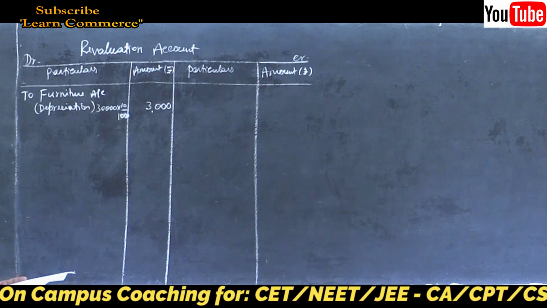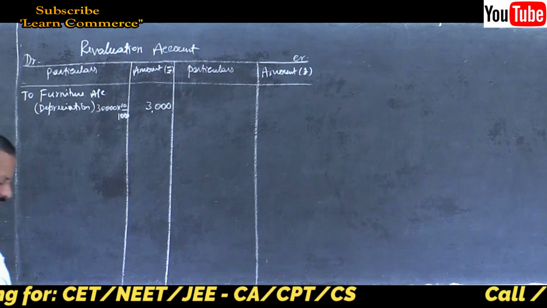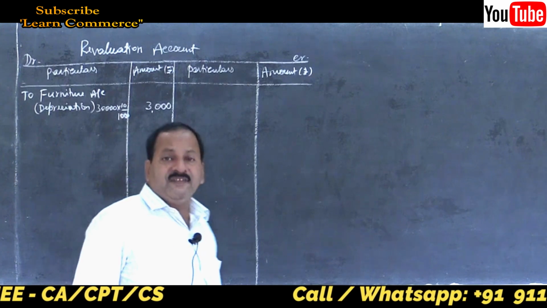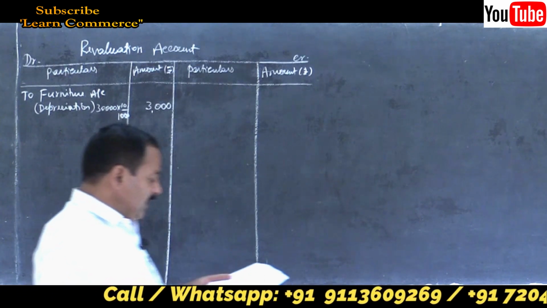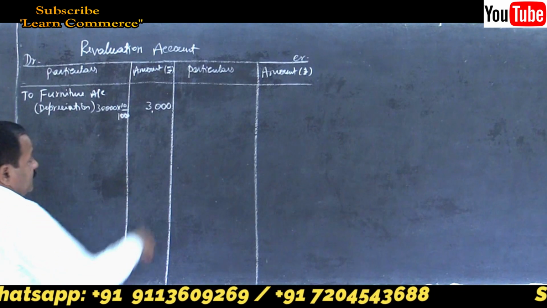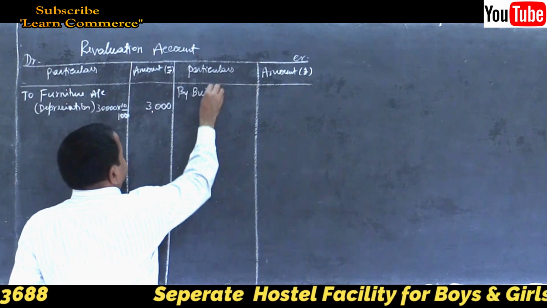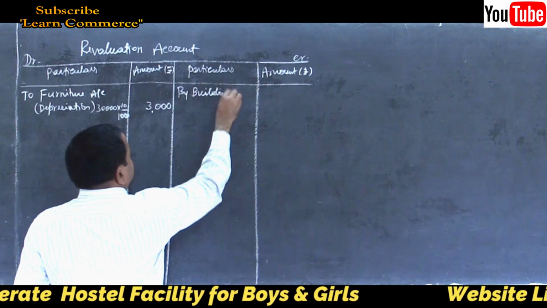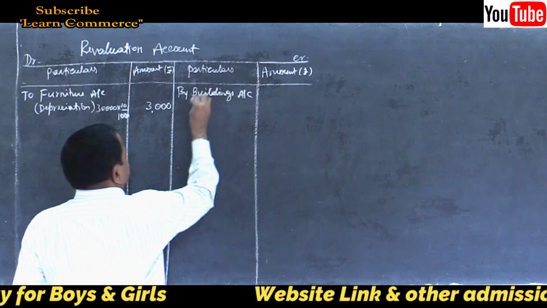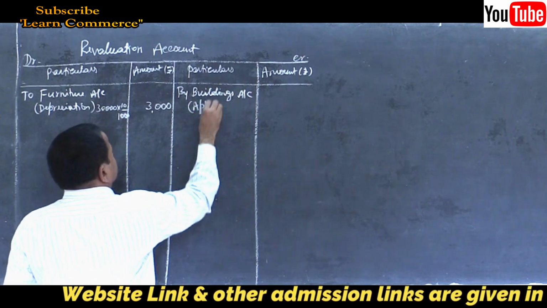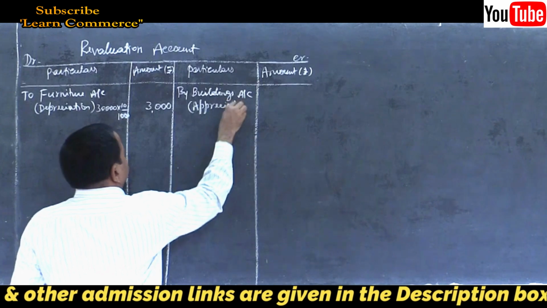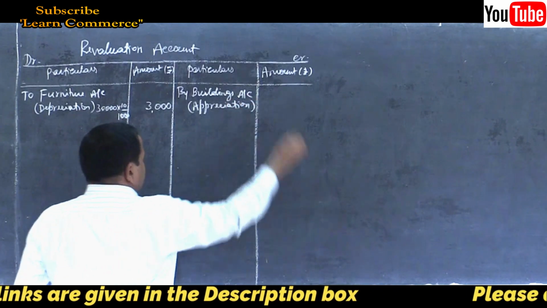Then the next entry should be: there is appreciation in building value, which is nothing but profit, by buildings account, appreciation.